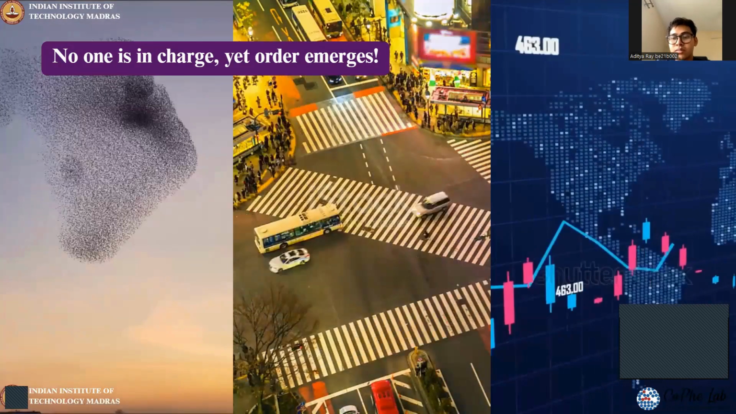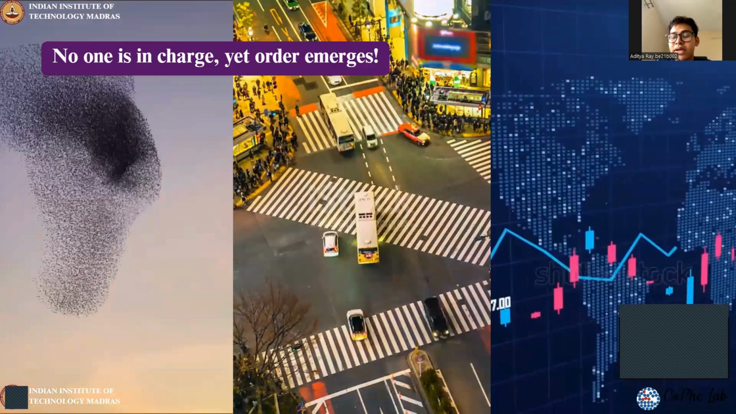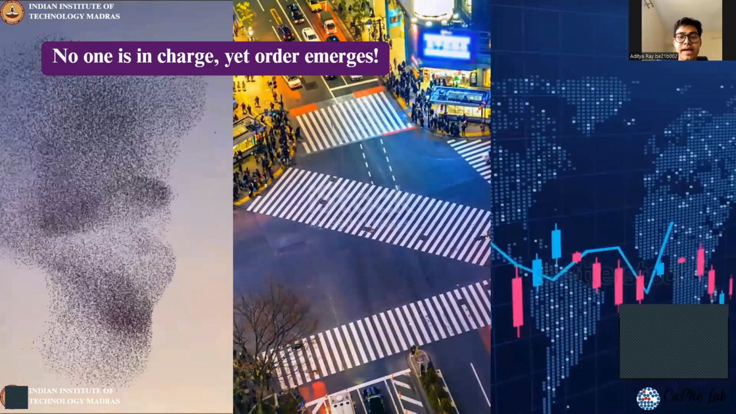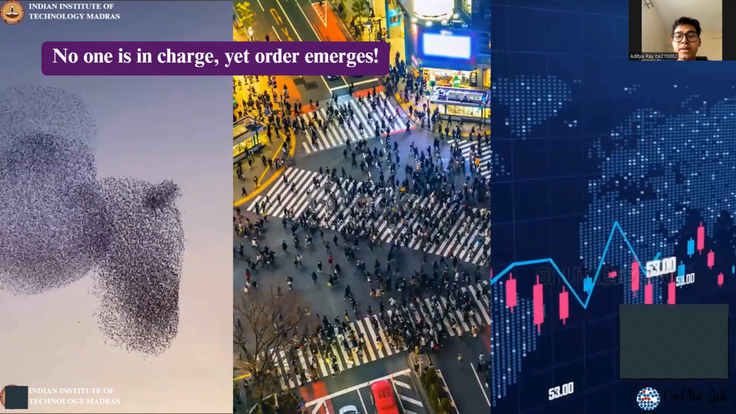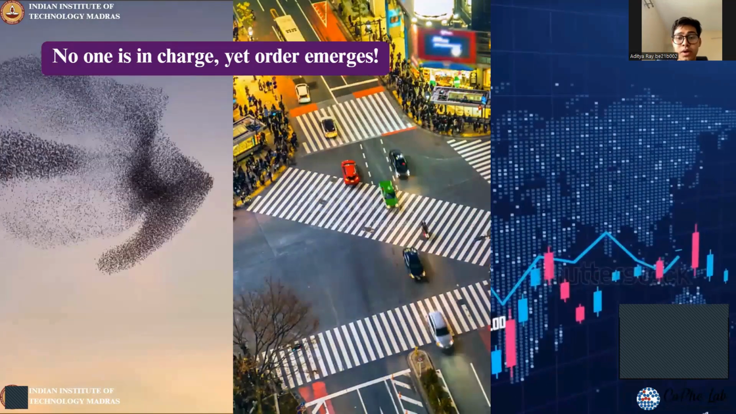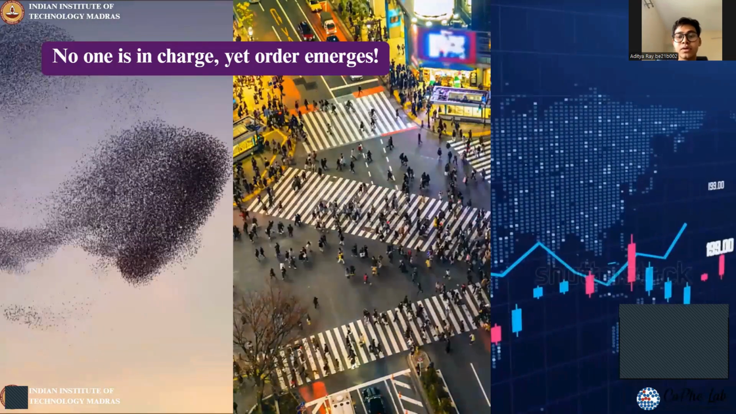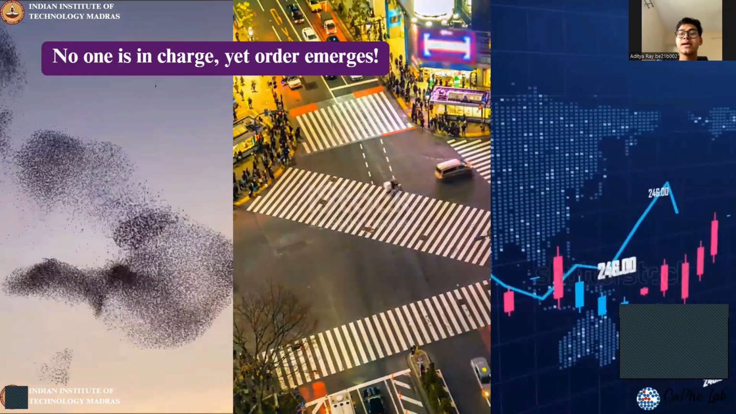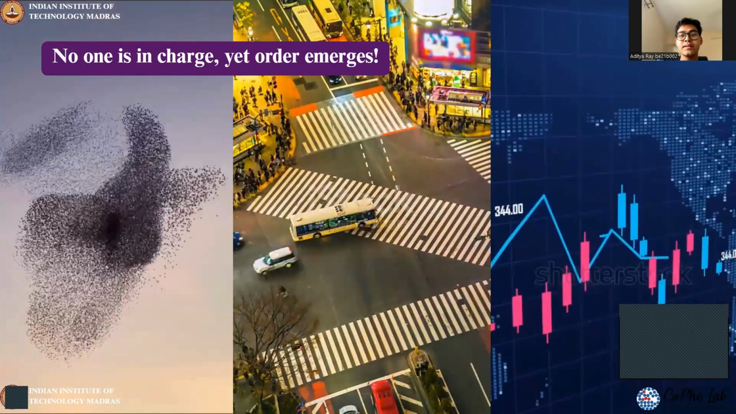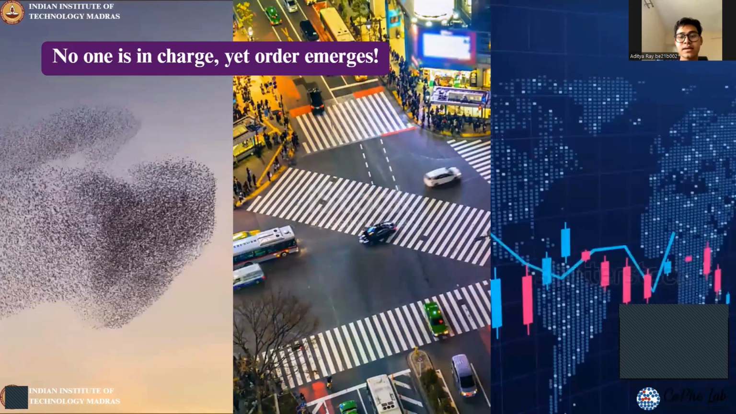Or in financial markets, where the collective behavior of millions of individual trades produces crashes, bubbles, and discoveries that no single trader planned. The same principle underlies all three behaviors, which is order arising from purely local, decentralized interactions. And this is known as emergence, and it's the defining puzzle of complex system science.